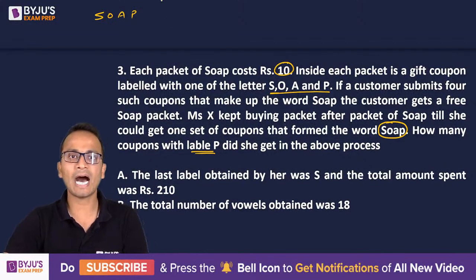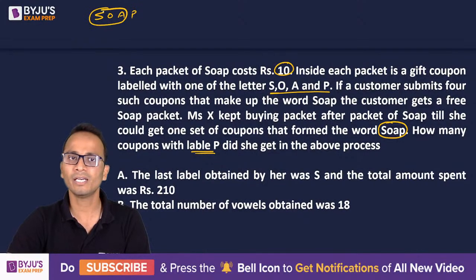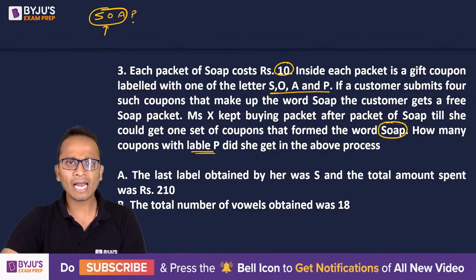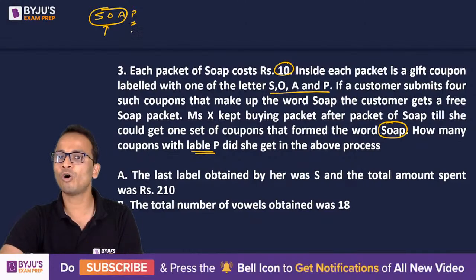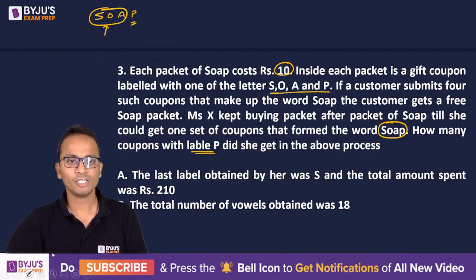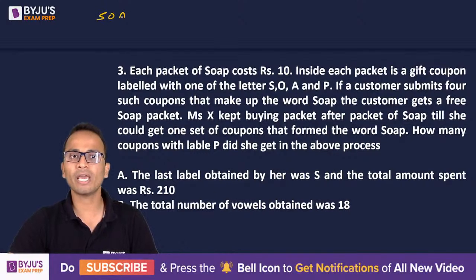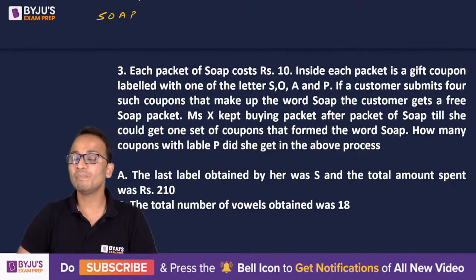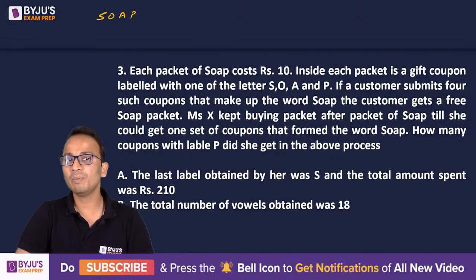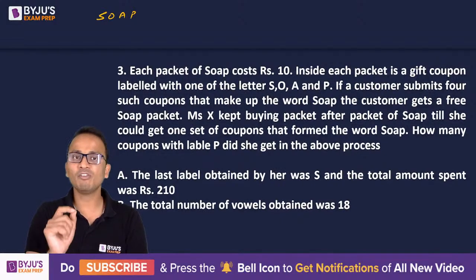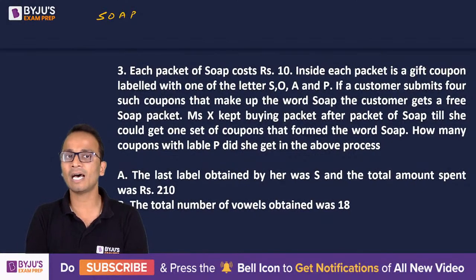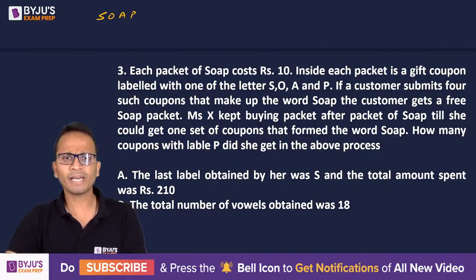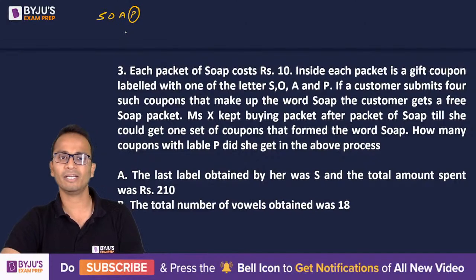So let's say I am getting S, O, and A again and again. As soon as I get the alphabet P, that will be the first time I could form the word SOAP. So it is clear that out of SOAP, some alphabets will be repeated, but exactly one alphabet will be obtained only once, in her last buying. Now we have to find out how many coupons with label P she got in the above process. So we have to calculate the number of P's.